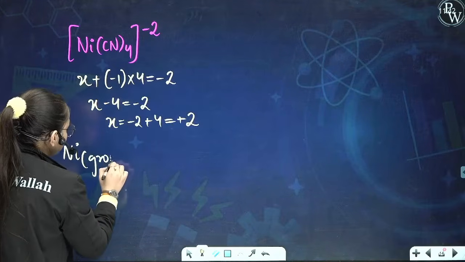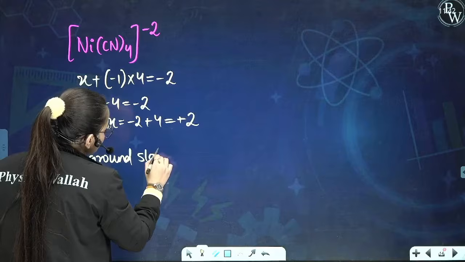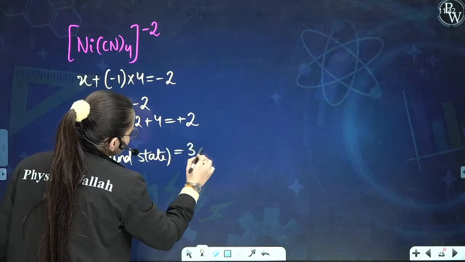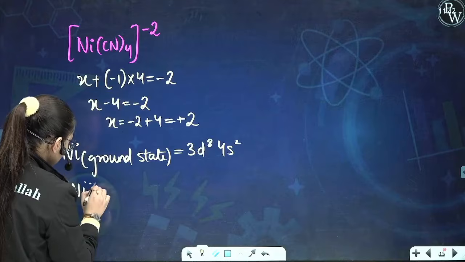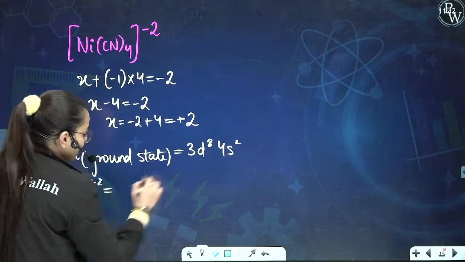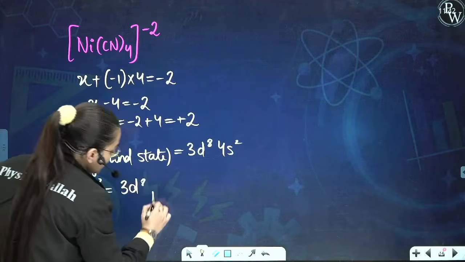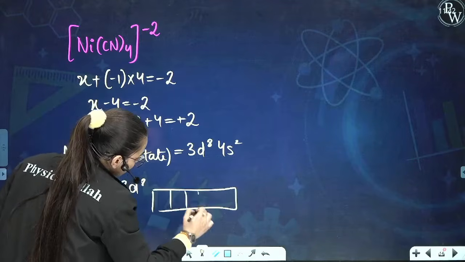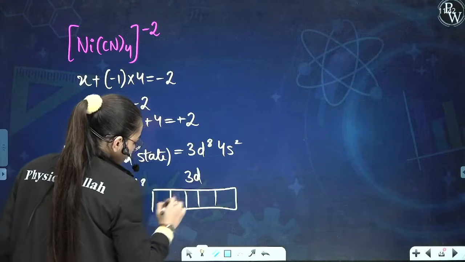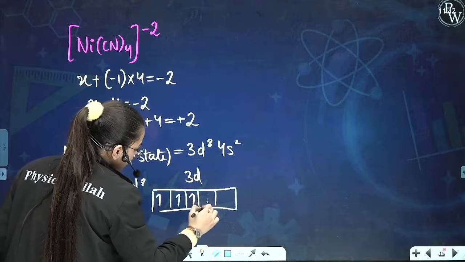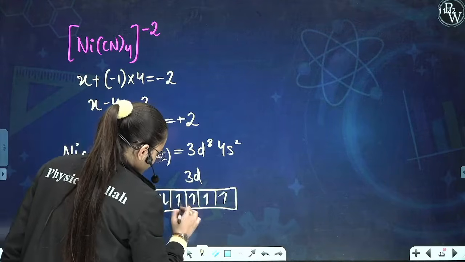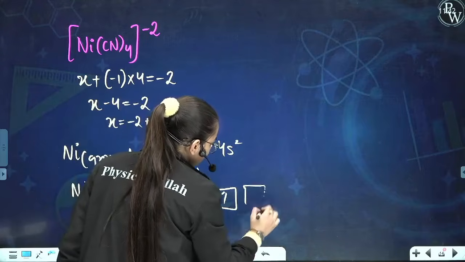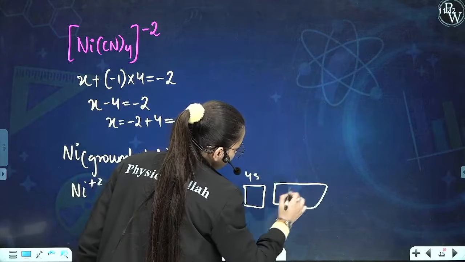Again, we have nickel as the central metal atom. So nickel's ground state electronic configuration is 3d8 4s2. That means when nickel is present in the +2 oxidation state, 2 electrons will go. It will be 3d8. Again showing over here, this is 3d8 electrons. How many? 8: 1, 2, 3, 4, 5, 6, 7 and 8. Now this is the 4s which is empty and this is 4p which is empty.